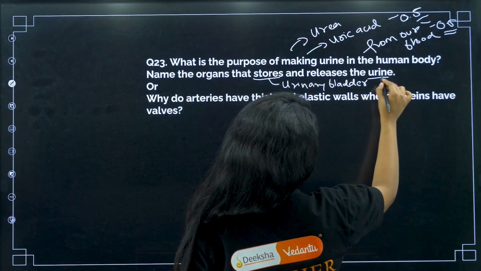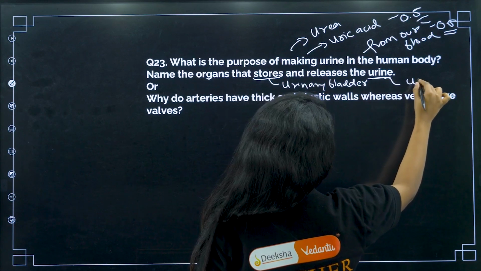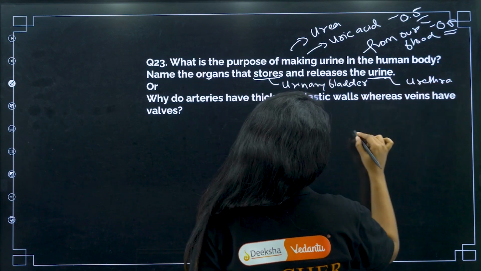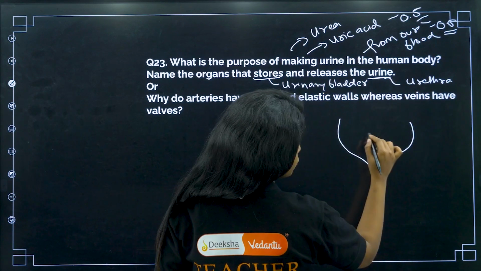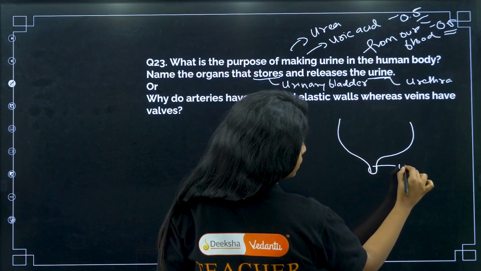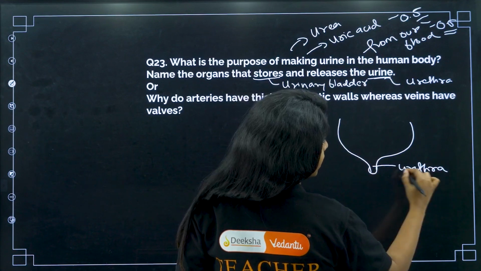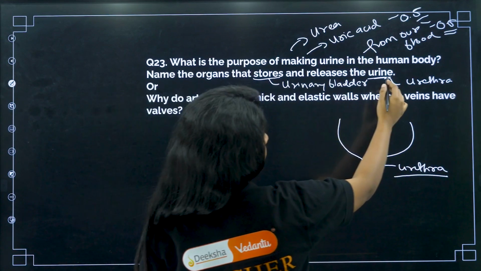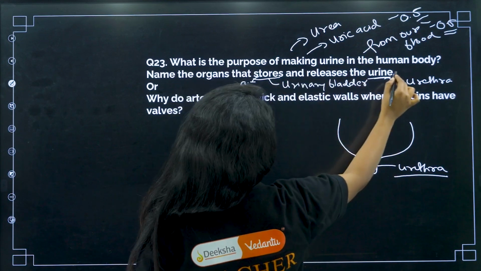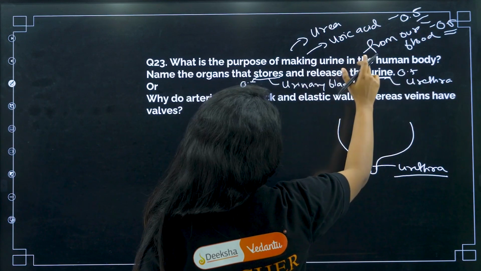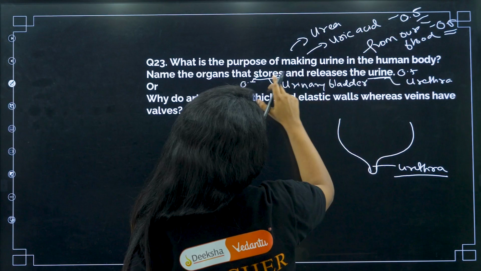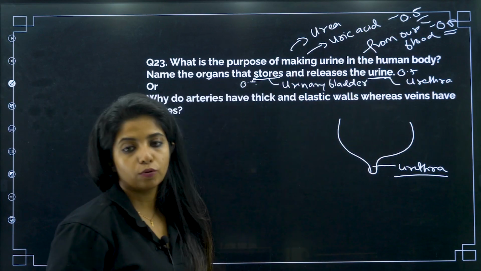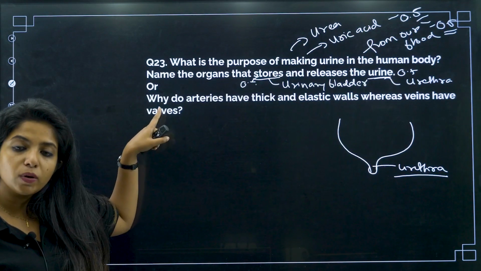Okay, and the organ that releases the urine will be what? The urethra. This is the urinary bladder, it will store it, and this opening that you see over here is known as the urethra. So suppose this is carrying 0.5 marks, this 0.5, 0.5, 0.5, you get 2 marks. Now there is an OR question as well which you can attempt.